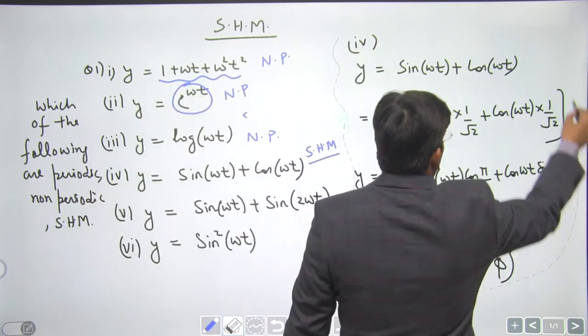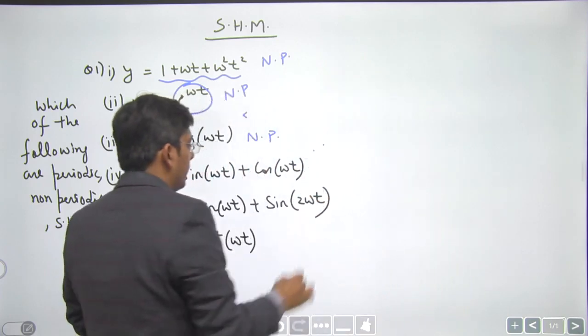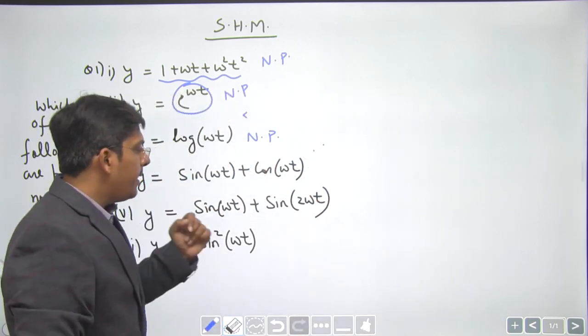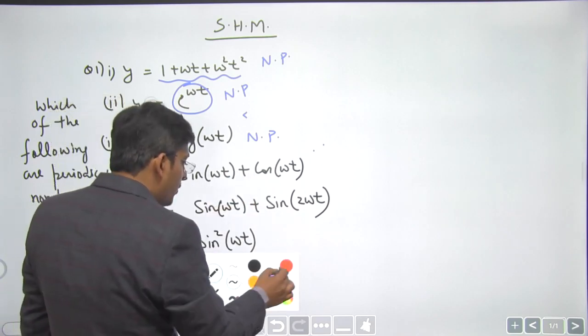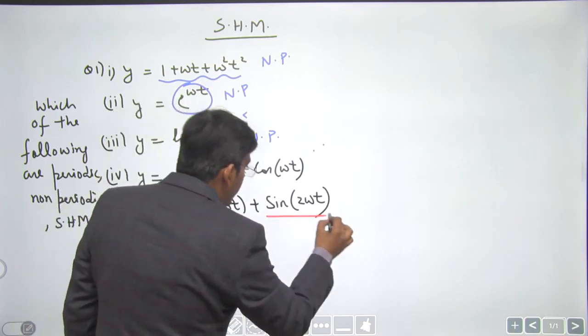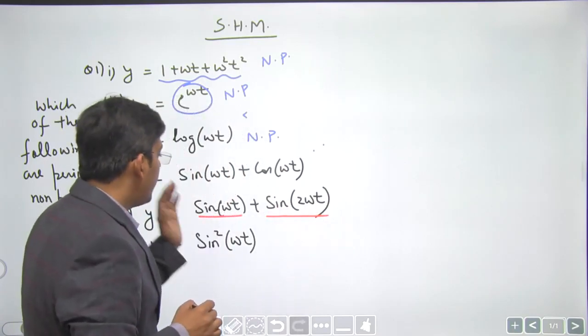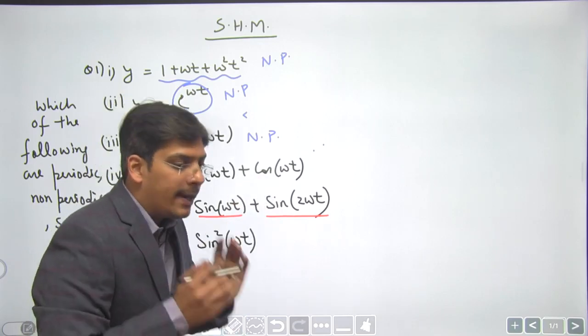Dear students, in the next question we have sine omega t and sine of 2 omega t. Each individual function can represent an SHM, but their addition, their combination, does not represent an SHM.